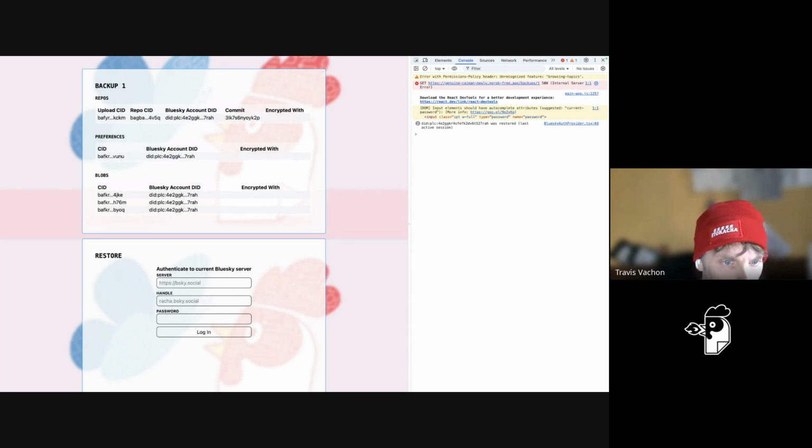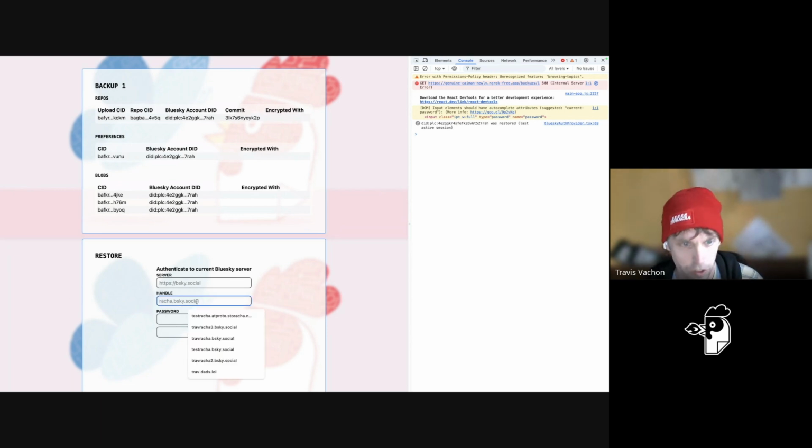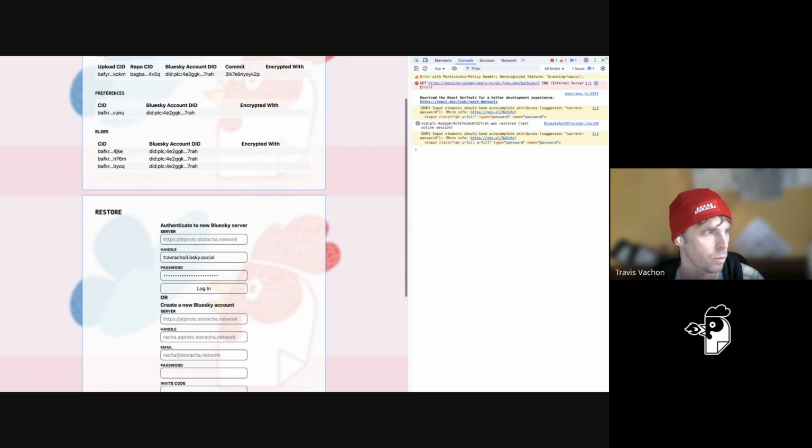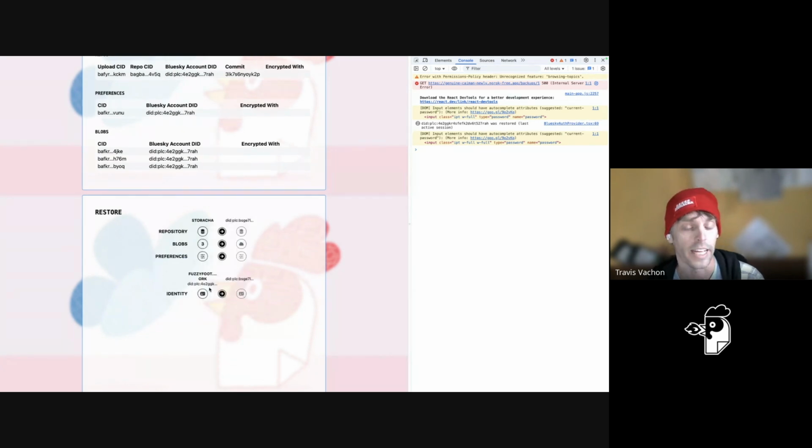So we want to first authenticate to the current Bluesky server. And I know what you're saying. Hey, didn't I already do this? And the answer is yes. But what we did there was OAuth. This is actual password auth. And unfortunately, that is what you need to do if you actually want to restore for now. One of the priorities on the App Proto development list for, I think, the next quarter is to add additional OAuth scopes. And hopefully some of the OAuth scopes that they add will enable us to reuse the OAuth that we already did to do some of that stuff.